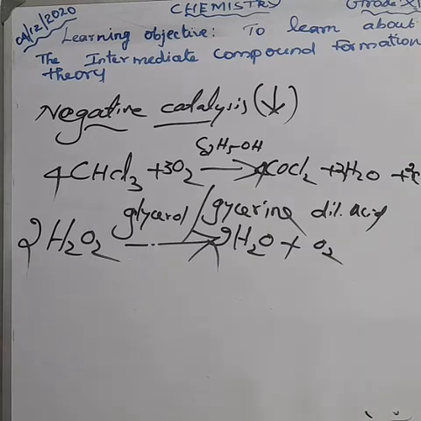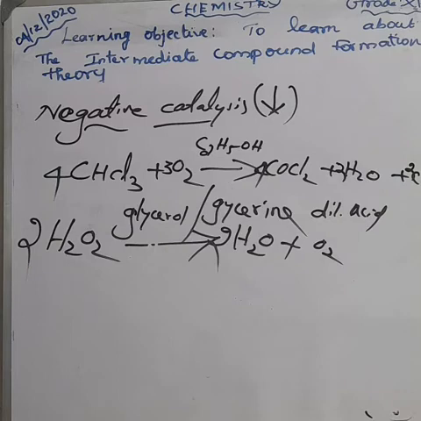Okay, clear? So what about the promoter? Shall I ask one question? What is the promoter? The promoter promotes the activity of the catalyst. In the presence of certain substances, the activity of the catalyst increases. Such substances are called promoters. And what about the catalytic poison? When we add certain substances, the rate of the reaction decreases or the activity of the catalyst is completely destroyed. That is called a catalytic poison. What about negative catalysis? Here, the presence of certain substances decreases the rate of the reaction.